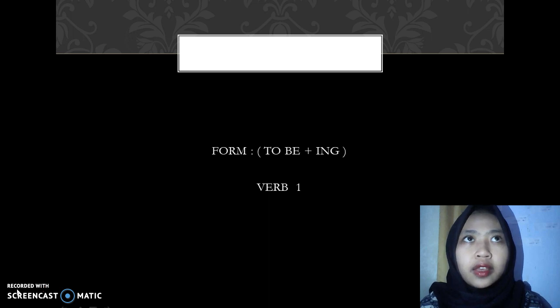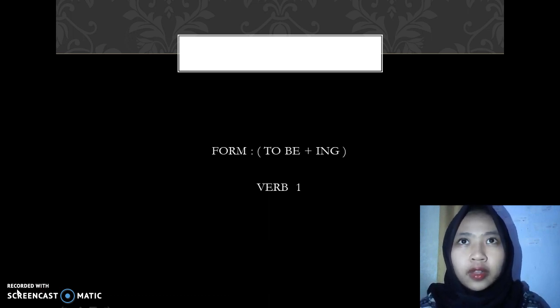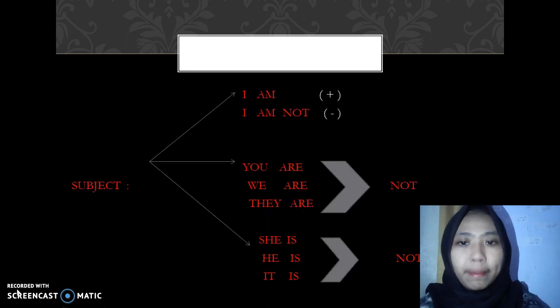Verb ing is related to to be, where in the last part of the word, from verb 1, we can take this verb ing. And this is more of the formula that we have in the present continuous.